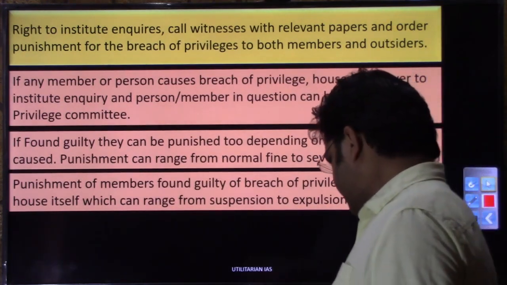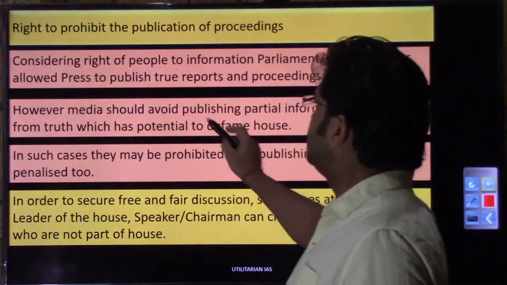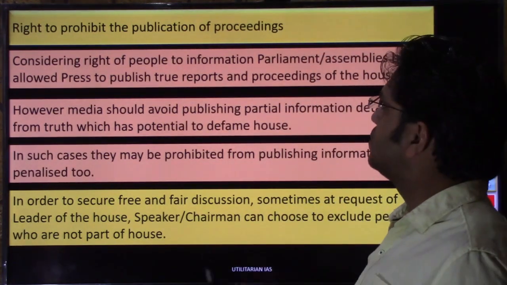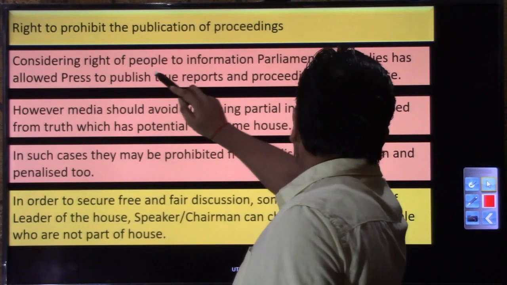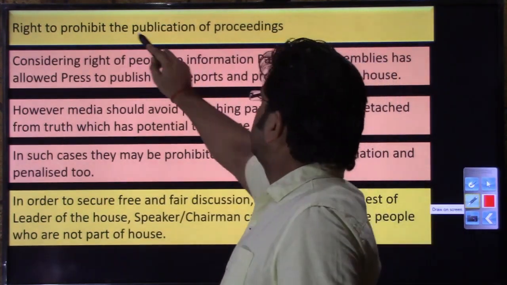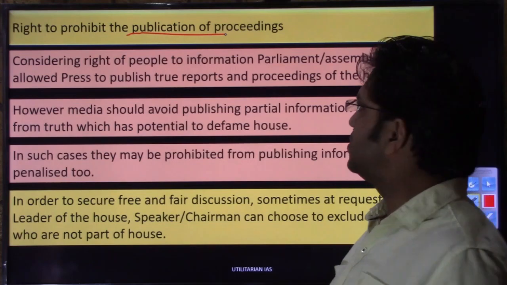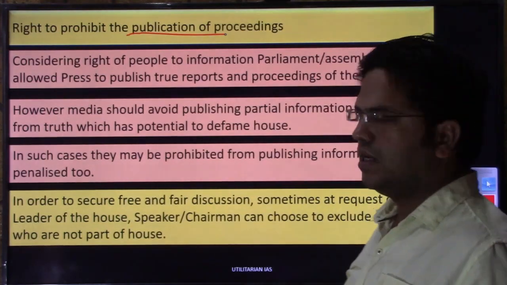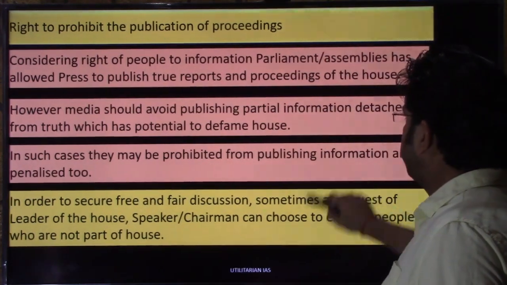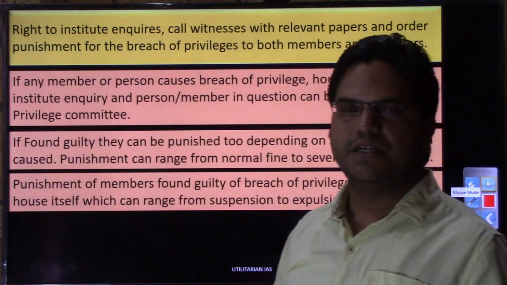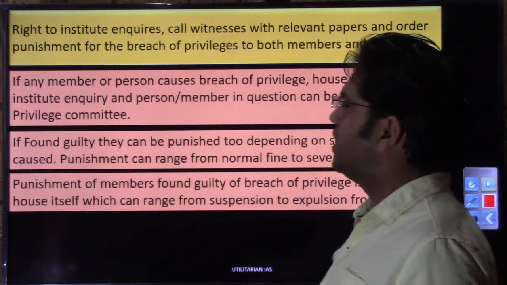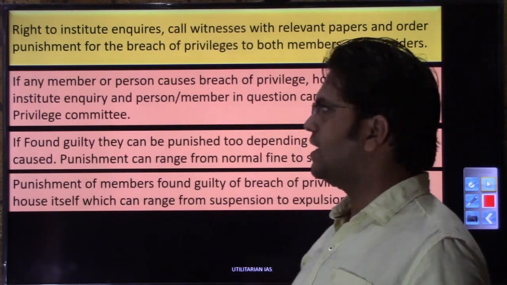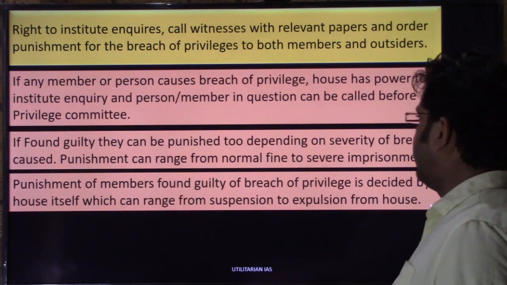So in the previous case that we saw here, a media institute or a digital media had indulged in the mudslinging of the image of the house or member. In that case, along with prohibiting their right from publishing the live feed, or from writing any article, the house can penalize them as well. Such cases are generally dragged into the privileges committee. There the chance may be given to that media house or individual who are allegedly indulged in the mudslinging, and they may be given some kind of punishment.